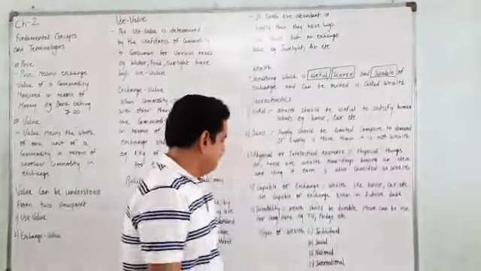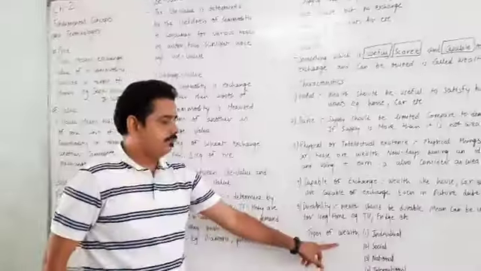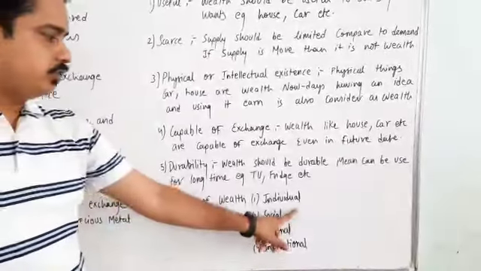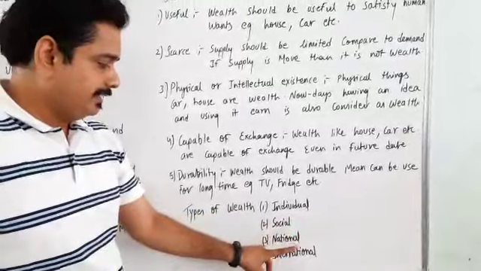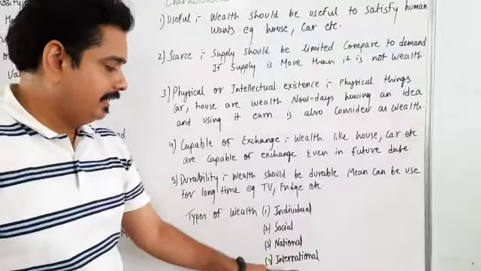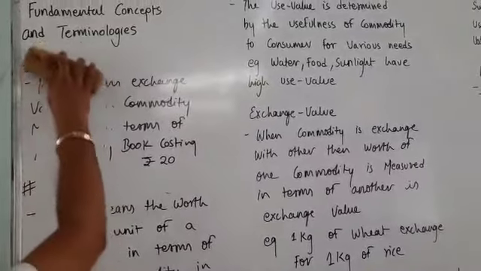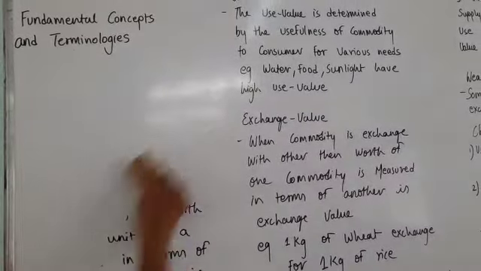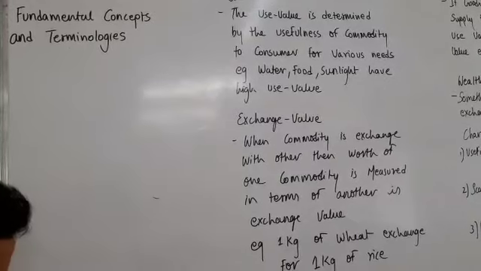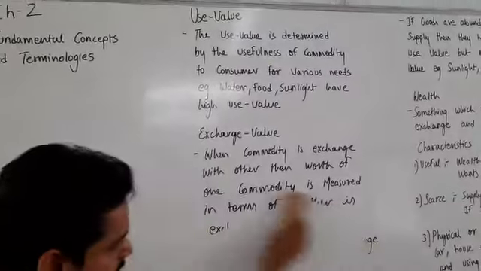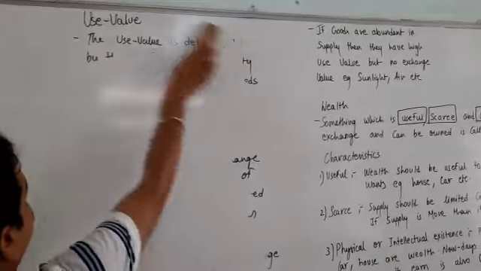Now students, let us understand types of wealth. There are 4 types of wealth: individual wealth, social wealth, national wealth and international wealth.